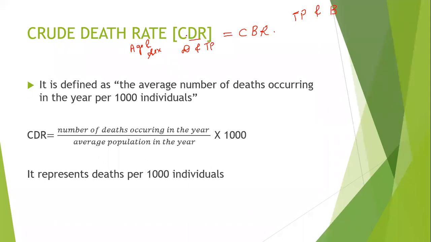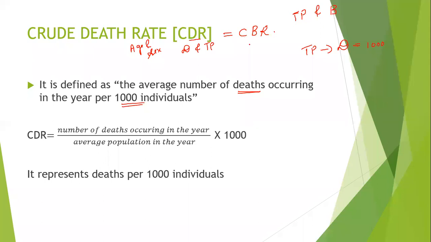In the crude birth rate, we were finding the average number of live births per 1000 individuals. But in crude death rate, we are calculating the average number of deaths, how many deaths there are per 1000 individuals. So from the total population, what is the death rate that occurs per 1000 individuals, we are calculating in this method.